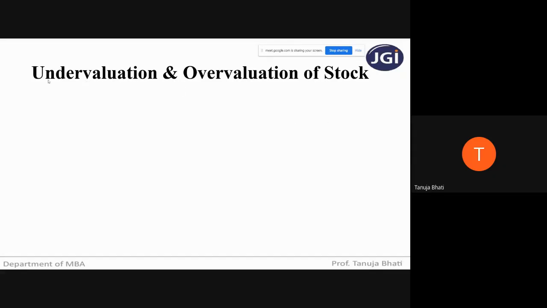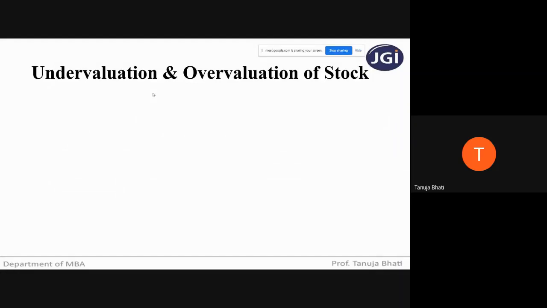Now, what do you mean by undervaluation of stock? Suppose a particular business has an opening stock of 10,000 rupees, but while debiting that opening stock to the P&L account, I have undervalued it and shown it at 9,000 rupees.